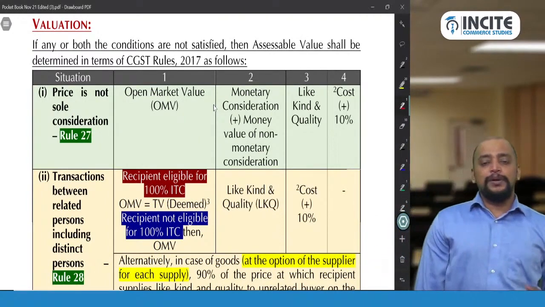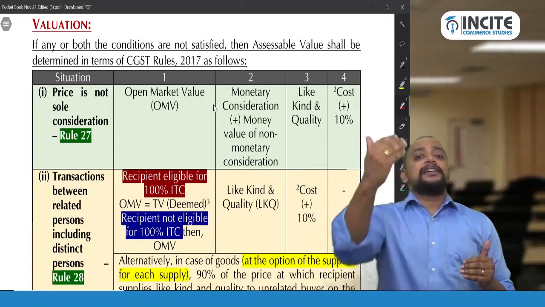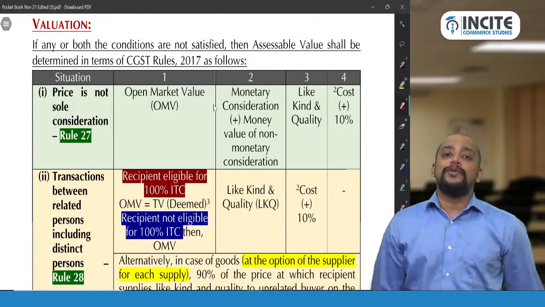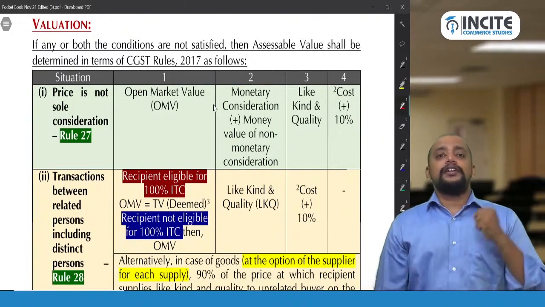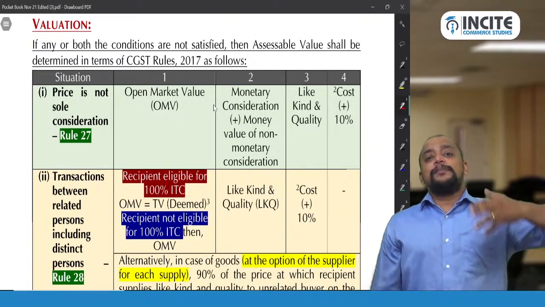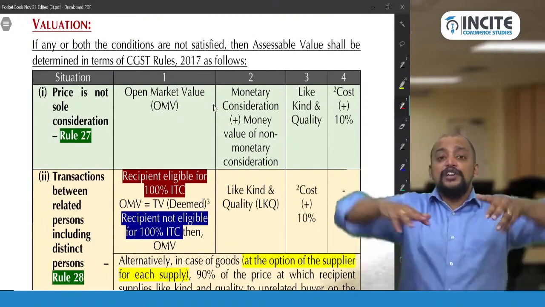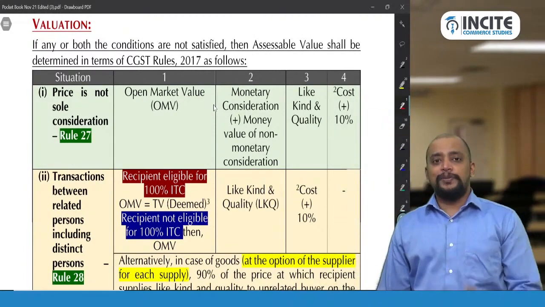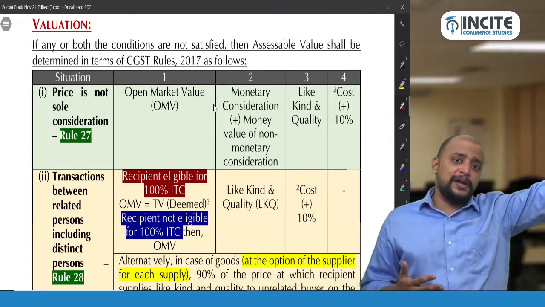So in this example, it is partly in cash and partly in some other form. Therefore, price is not sole consideration. We need to apply rule 27. So what we need to do? Take the open market value. What is the price at which this TV is sold today between two unrelated parties? So that should be taken. Same supplier or any other supplier, it's okay.